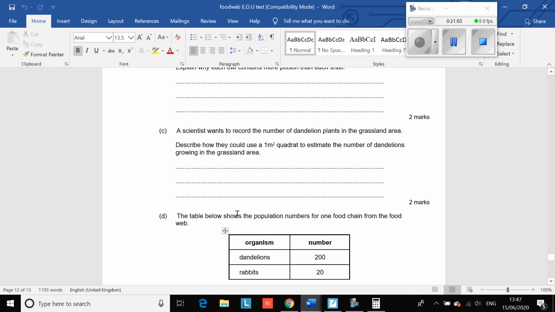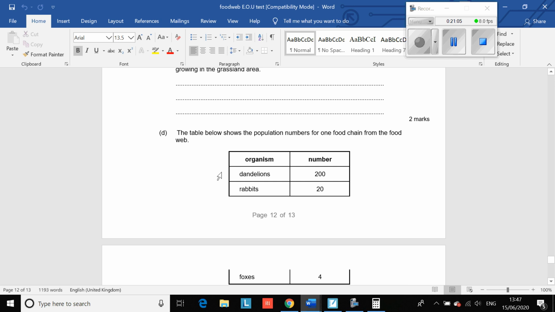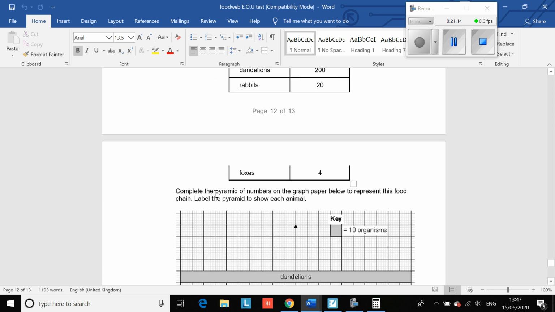Right, last question then. The table below shows the population or the number of organisms for one food chain from a food web. So you've got 200 dandelions, 20 rabbits, 4 foxes.